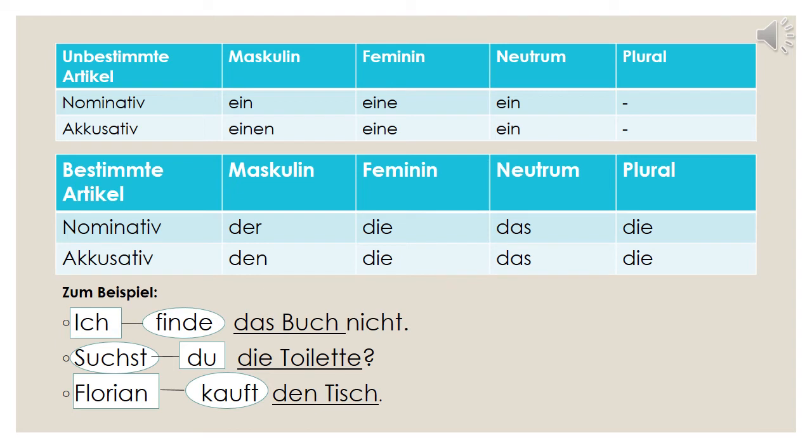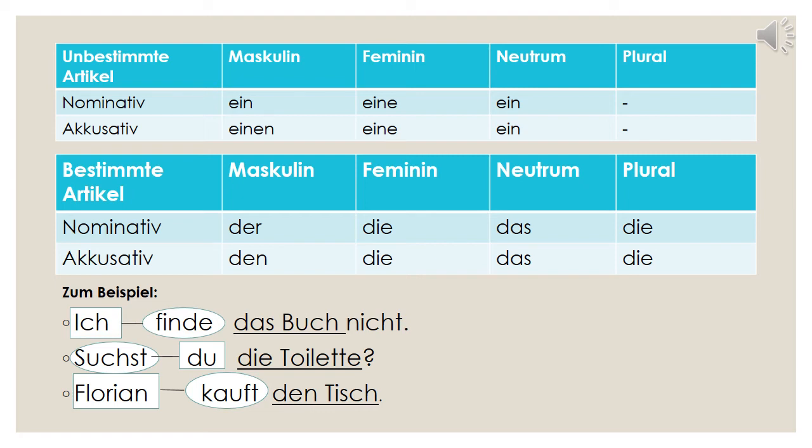Zum Beispiel, ich finde das Buch nicht. Now here, finde is the verb, to find. Who is finding? I. So I am the subject. What am I finding? The book. So the book is the object. Now book is neutral, that we need to learn.